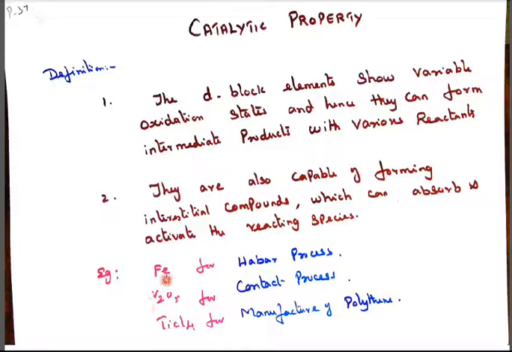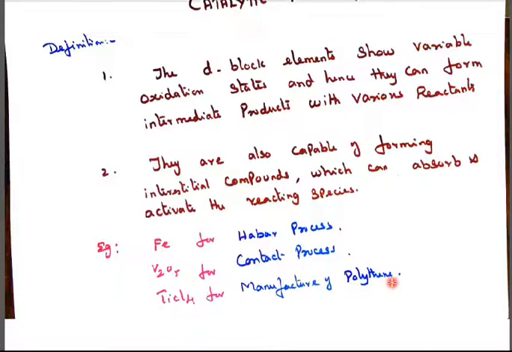For example, iron is used in the Haber process of ammonia. We prepare ammonia by the Haber process, using iron as a catalyst. In the contact process, sulfuric acid is produced, and the catalyst is vanadium pentoxide. In the manufacture of polythene, titanium tetrachloride is used as a catalyst. So these are processes where transition elements act as catalysts.